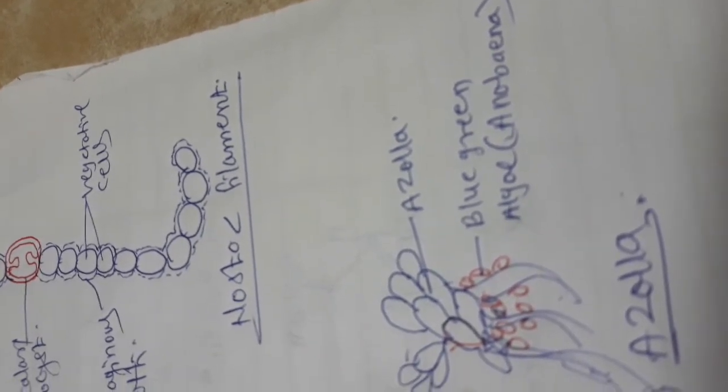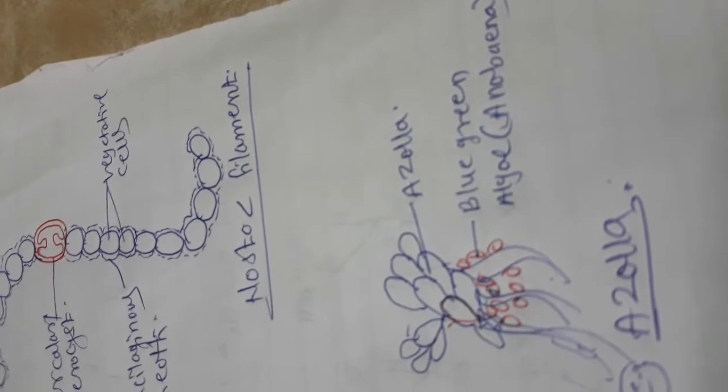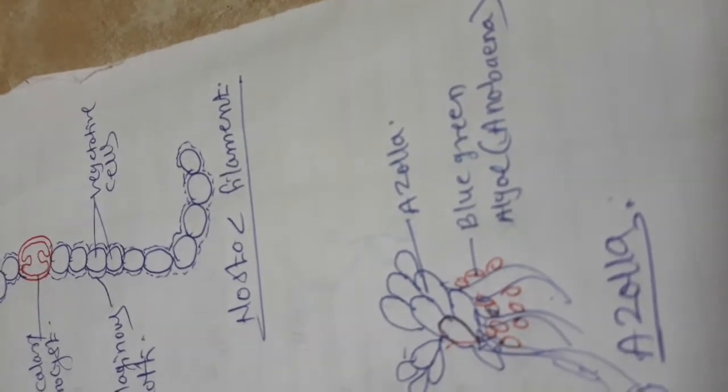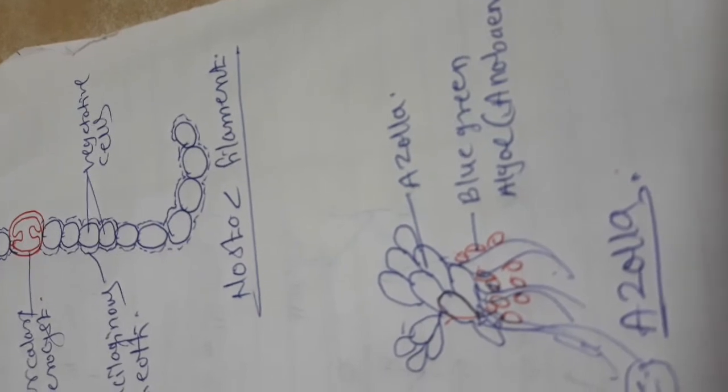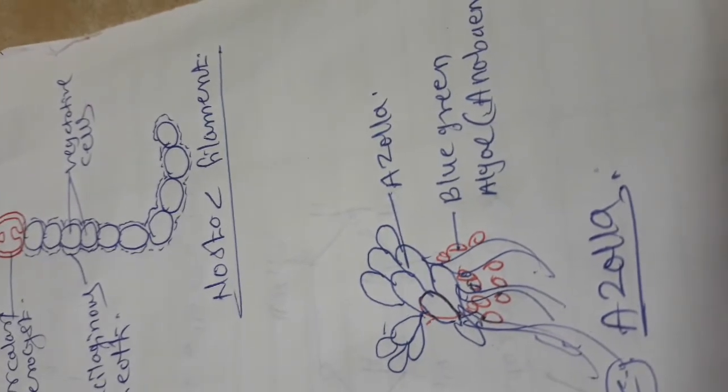Anabaena also has heterocysts like those of nostoc, and it fixes atmospheric nitrogen. Azolla provides nutrients and protection to the Anabaena, and together they fix atmospheric nitrogen.